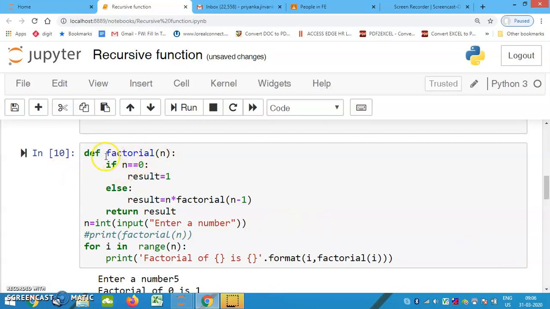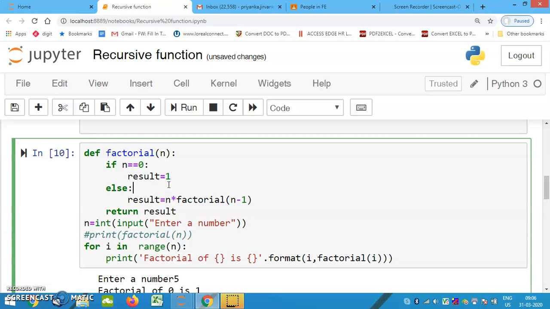This is a factorial function, def factorial of n. If the value of n, if the user has entered a value of n equal to 0, then do what? Display the result as 1. Else, you can add one more constraint: the value of n must be greater than or equal to 0. If it is less than 0, that is negative, then we can't find the factorial of that number. You can display that message.